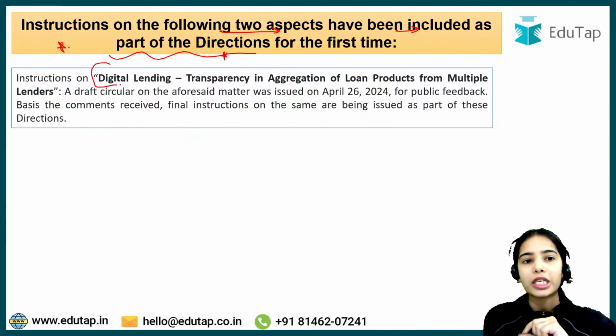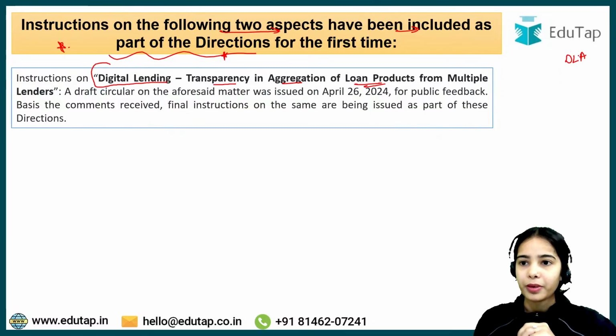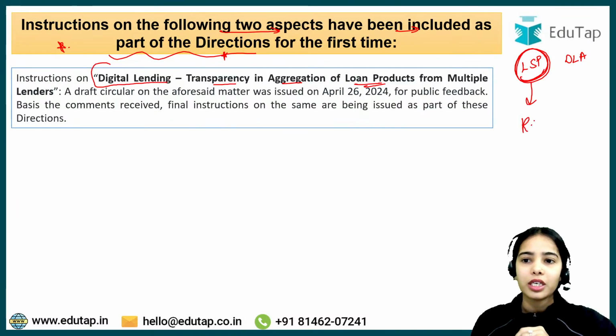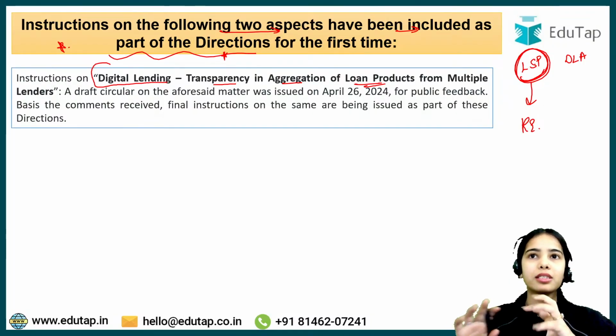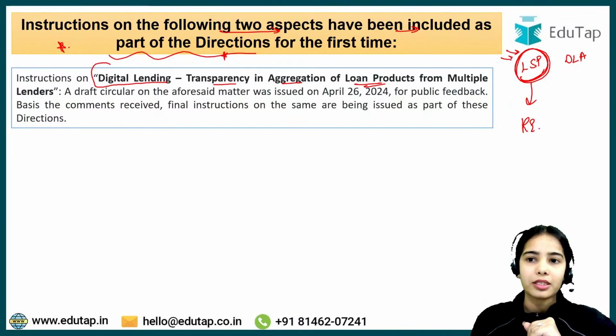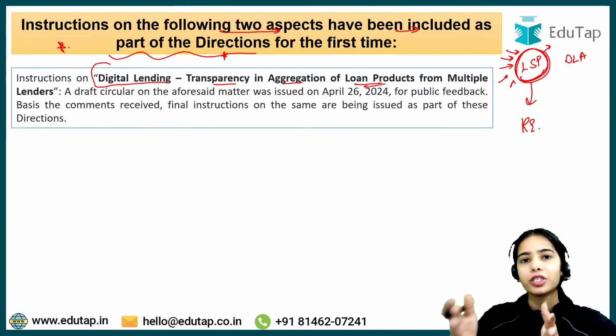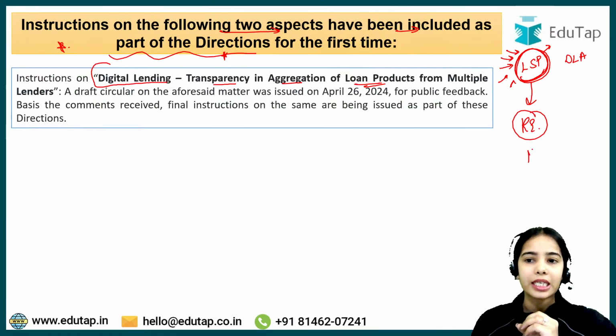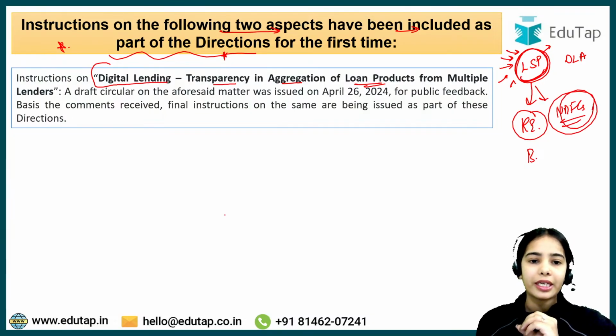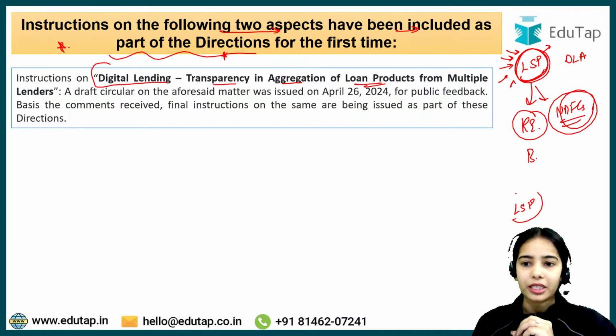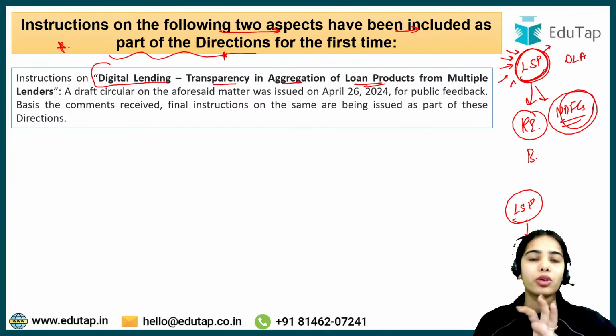First of all, instructions on digital lending, transparency in aggregation of loan products from multiple lenders. Let's say that there is a digital lending app, there is a lending service provider. Okay, there is a lending service provider that is connected with a regulated entity. So lending service providers are the third parties, let's say, fintech companies or such. They are the lending service providers that connect with the regulated entities, with the banks, with the NBFCs. Okay. So basically the lending service providers are the third parties, the fintech companies or such.